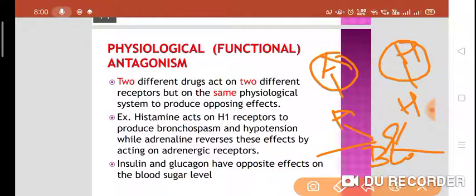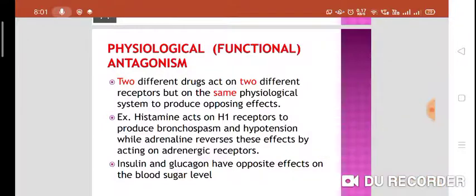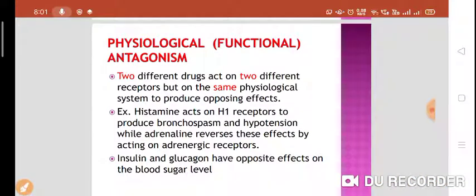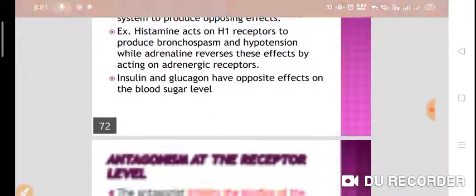So we call it a physiological antagonism, and that is the reason why adrenaline is the drug of choice in anaphylactic shock, because two different drugs will act on two different receptors but on the same physiological system, and still they produce opposite effects or opposite actions. Insulin and glucagon have opposite effects by acting on the blood sugar level. Insulin will decrease the blood sugar level and glucagon will increase it, but the same physiological system is the blood glucose.